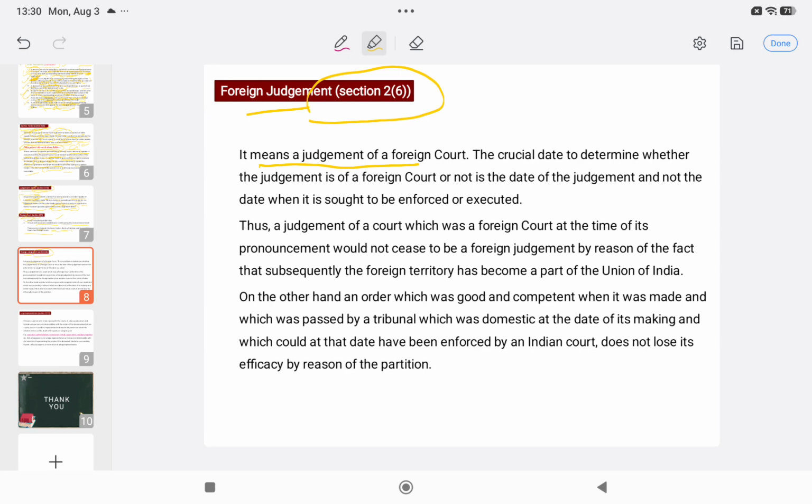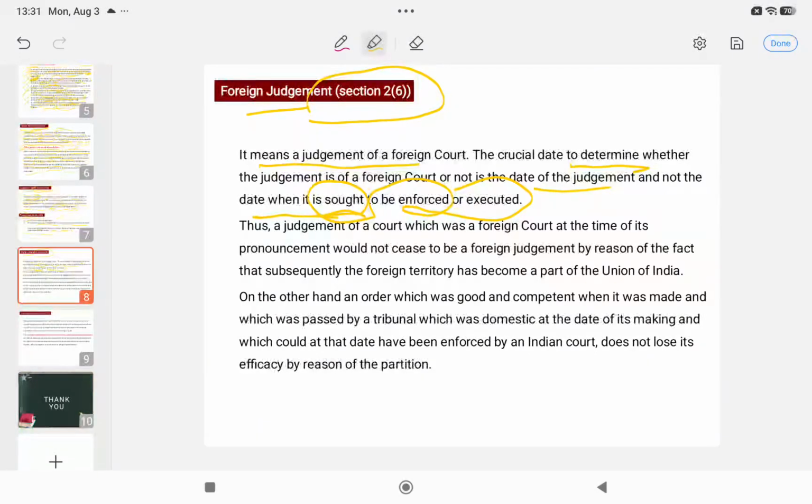It is the date when the court has pronounced that judgment. Note the date when the judgment is sought to be enforced or executed. That will not be the date of the foreign judgment. If you have to determine technically that this is the foreign judgment, then you have to see when it has been pronounced by the foreign court, right?